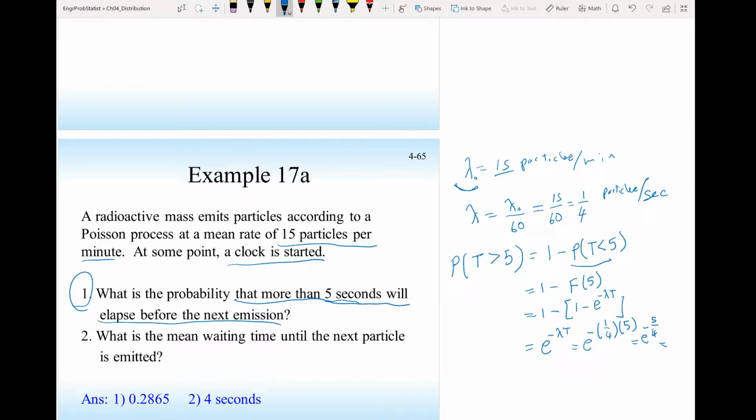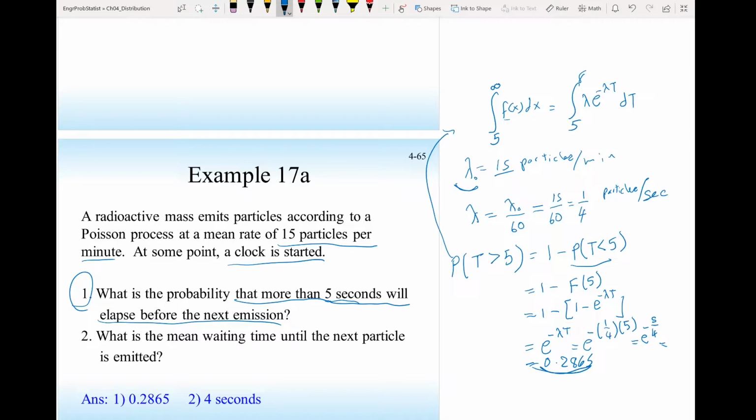And this should come out to 0.2865. Now, you could find this probability by carrying out the following integral: the integral from 5 to infinity of f(x) dx. And it's an easy integral. The probability density function is λe^(-λt) dt. And if you carry out this integral, you should get the same answer.